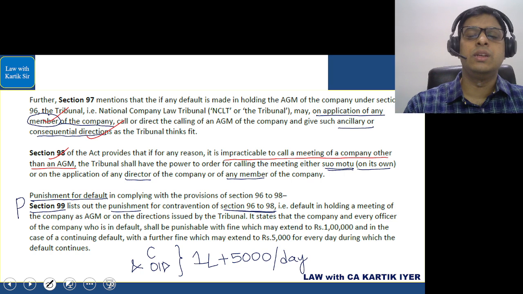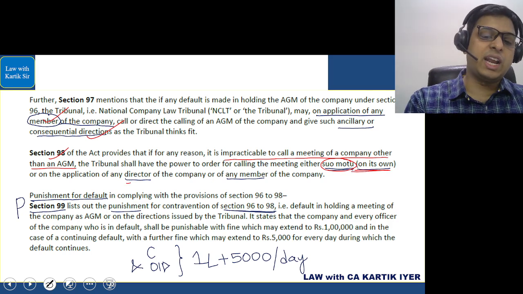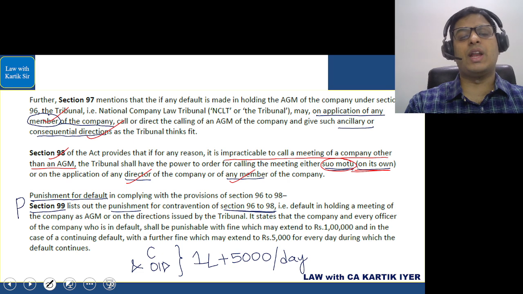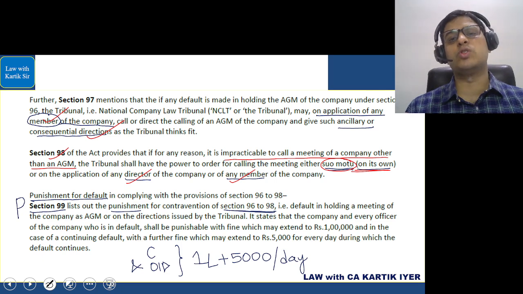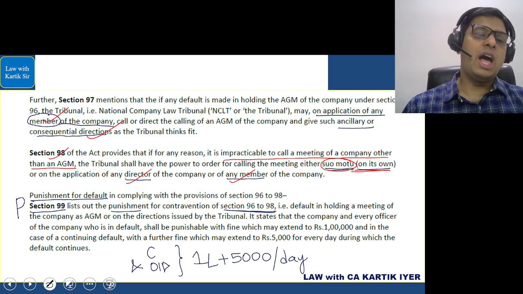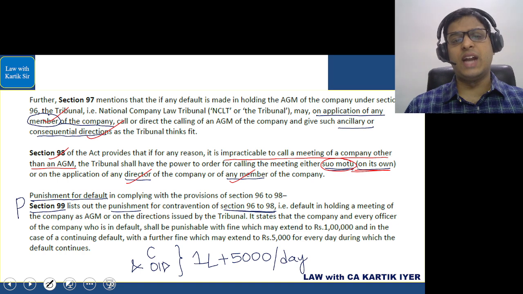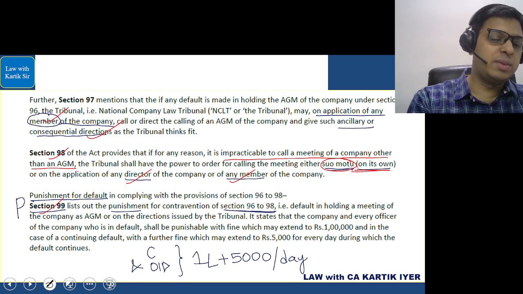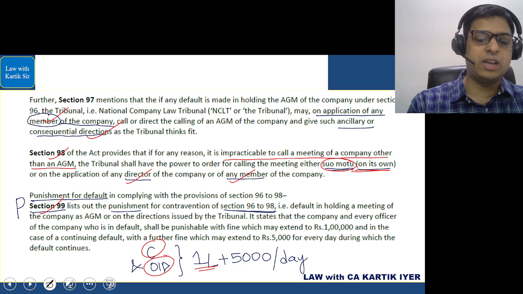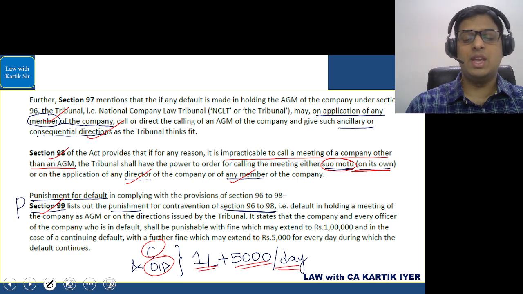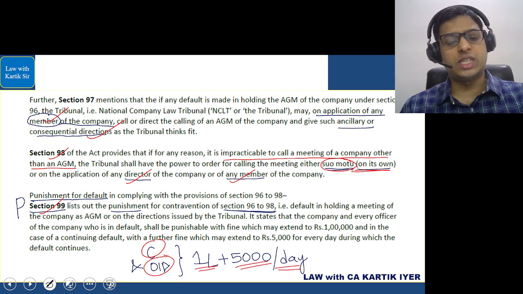In that case, the tribunal can suo moto look into the matter, that is on its own, or any director can make an application to the tribunal, or any member can make an application to the tribunal, and the tribunal will then give directions to the company regarding what should be the further course of action. अगर कंपनी ने सेक्शन नंबर 96, 97, 98 फॉलो नहीं किया, then penalty for the company is under section number 99. Penalty is for the company and officer in default, the penalty is 1 lakh plus 5,000 rupees per day. इस तरह से penalty दिया हुआ है. Now this is the section number 99.